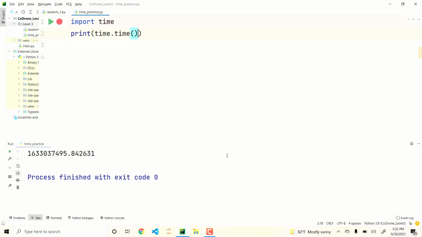Now, Python wasn't around in 1970, but you get the idea. It's been counting seconds from 1970. So we've had this many seconds, and you'll see that it continues to update. So let's watch these last few digits. So 7495, I've been talking for a few seconds. I run it again, 7556. It keeps going and going and going, right?